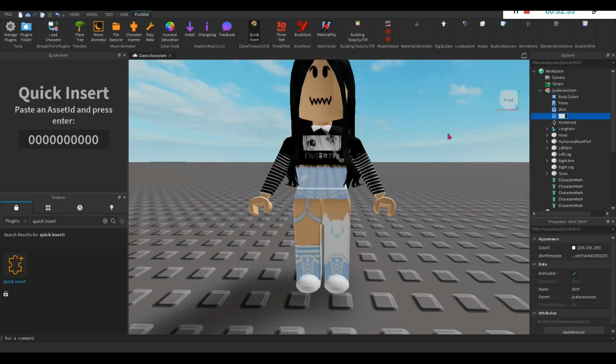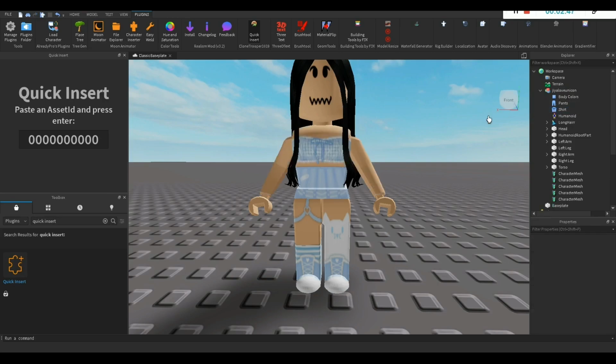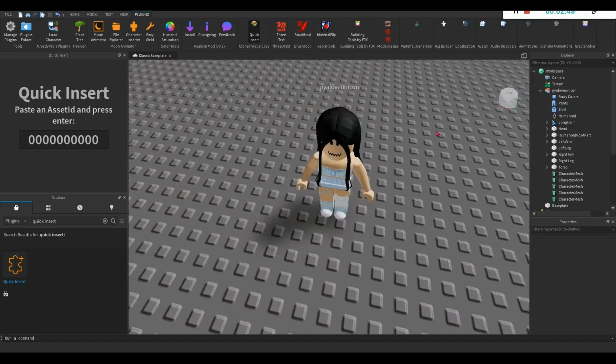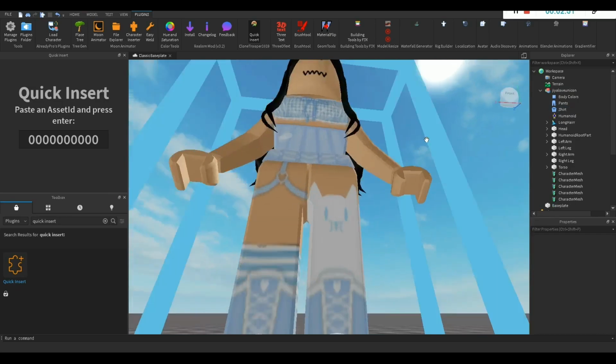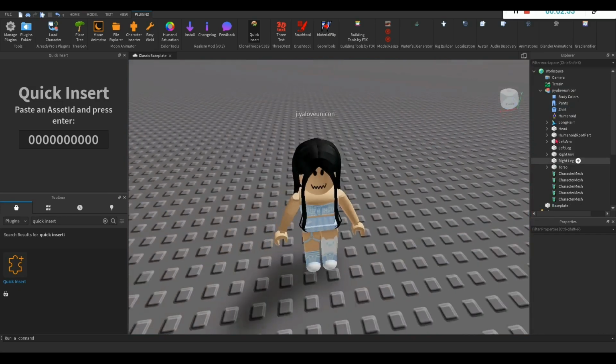I just got that shirt from the insert. Okay, that's done.